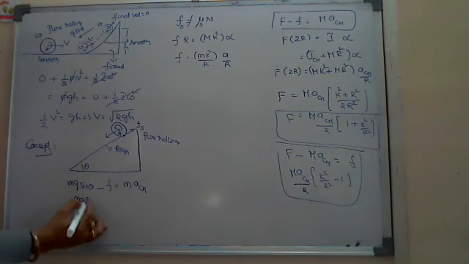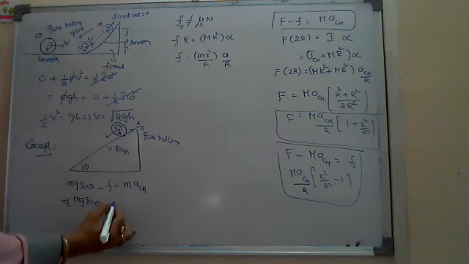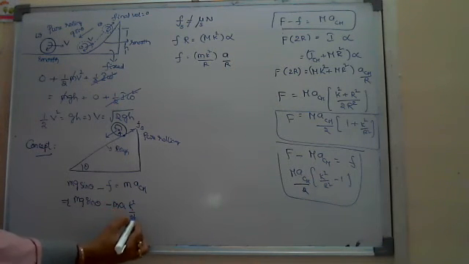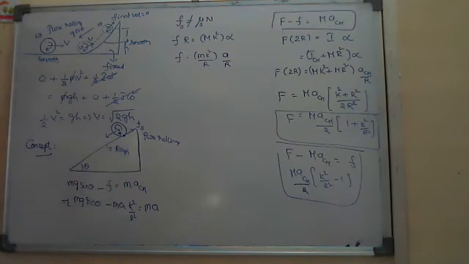So mg sine theta minus F, from there if you substitute, which is m a into k square by r square, is equal to m a_cm, means that same a only here.